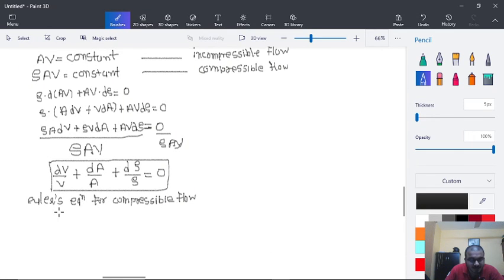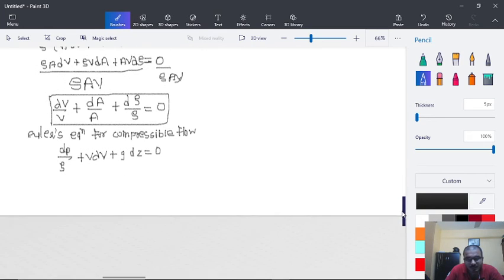Here we have dP by rho plus V dV plus g dz is equal to 0.